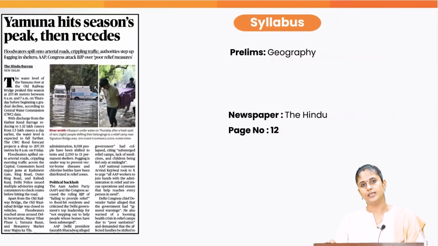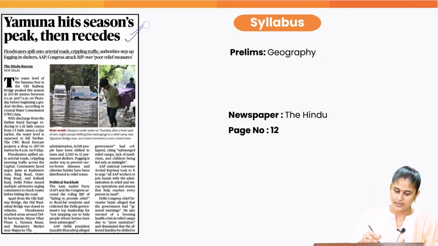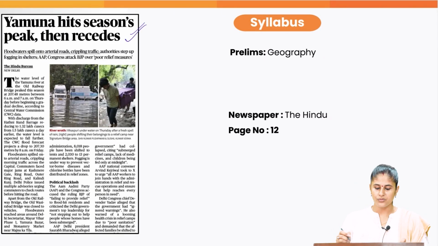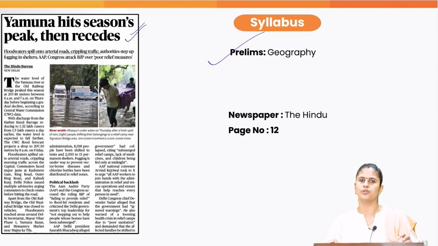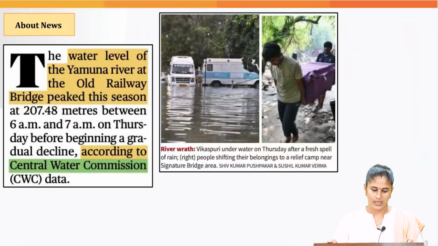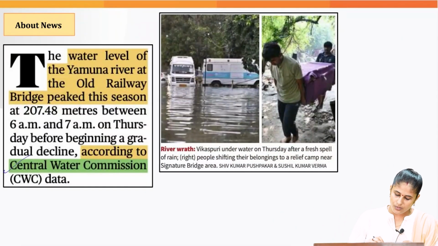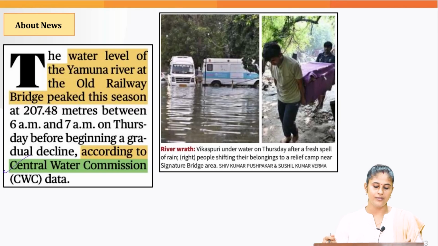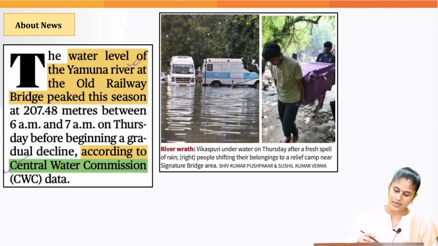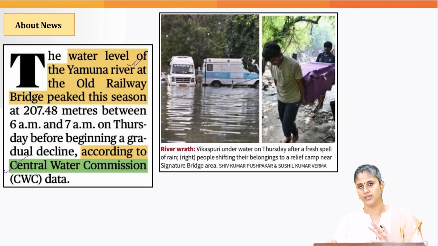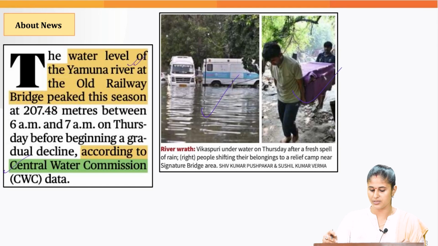Now recently, Yamuna River has hit the season's peak. This particular topic you can associate with the geography section of the prelim syllabus. According to the Central Water Commission data, the water level of Yamuna River at the old railway bridge has peaked this particular season, as you can see from these pictures also.